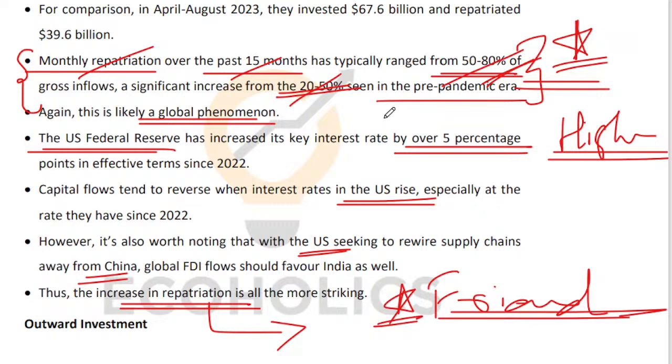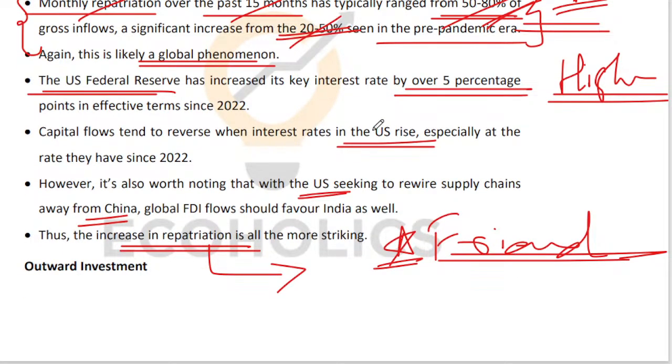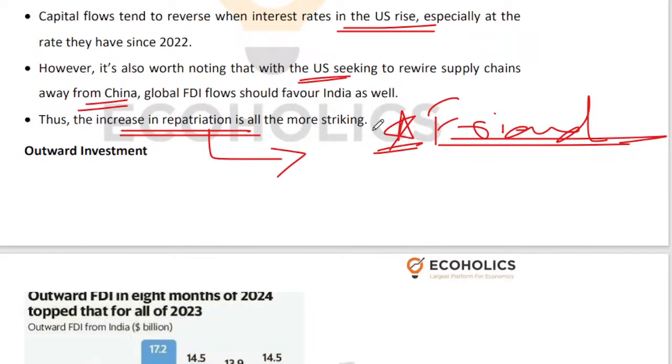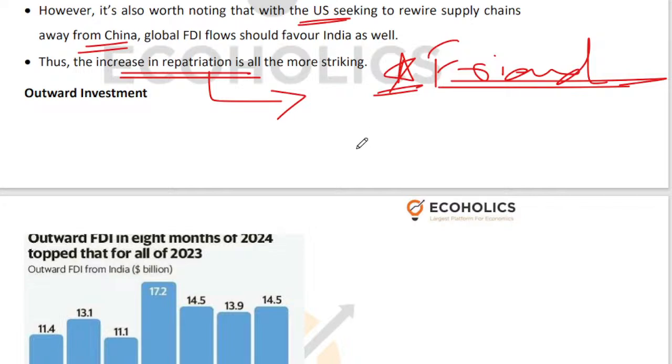But one thing is for sure, repatriation is happening. Higher interest rate can be one of the causative factors. US trying to rewire its supply chain can be another causative factor, but we need to understand better why this is happening. So it's okay for you to not have all the answers in your answers. You should know what is happening, and this is good enough for you.